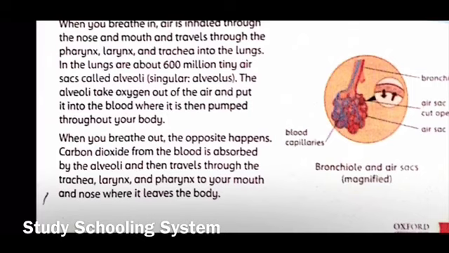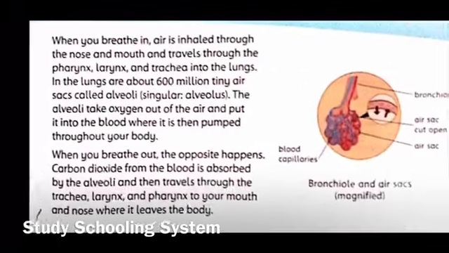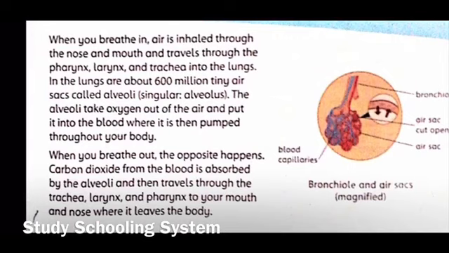So you already know that the oxygenated blood from the body goes into the right atrium, then into the right ventricle, and from there it goes into the lungs, right? So now you're making the connection that when it goes into the lungs, these capillaries, right, they're in the lungs and they're lining the alveoli.